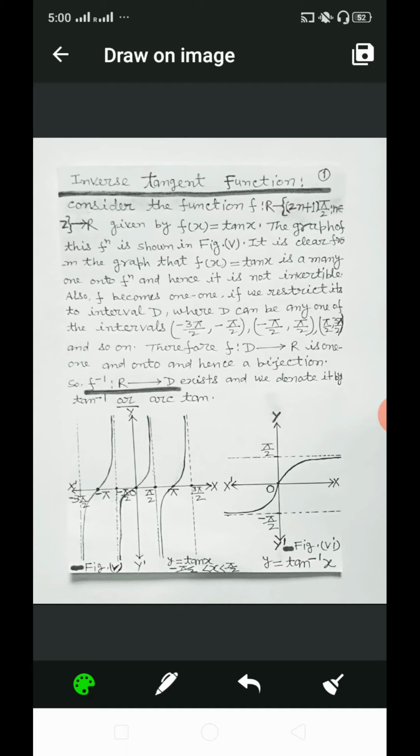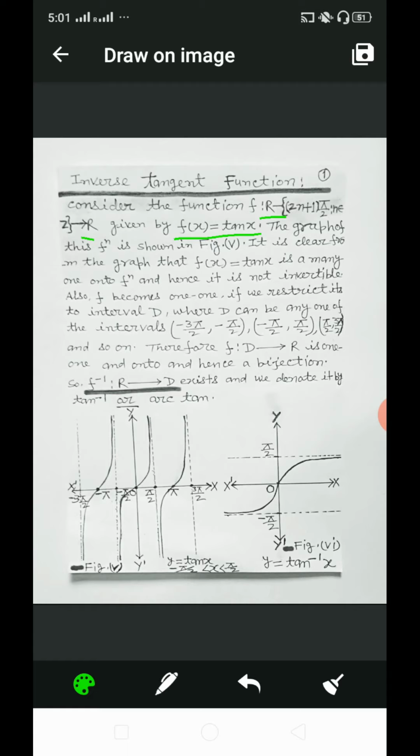Today in this video I will discuss the inverse of the tangent function and the inverse of the cotangent function. Now, for the inverse of the tangent function, we consider the function f from R minus {(2n+1)π/2, where n belongs to integers} to R, given by f(x) = tan x.